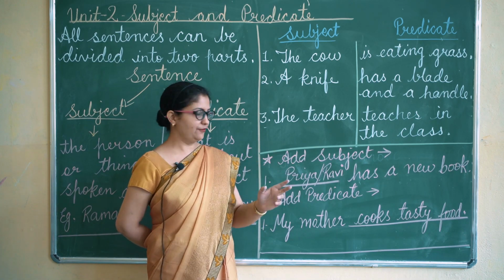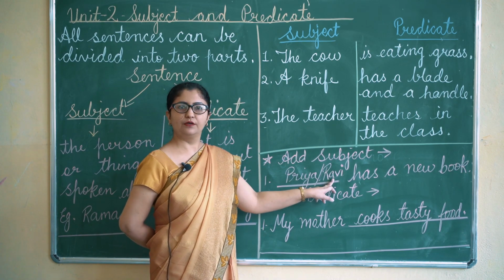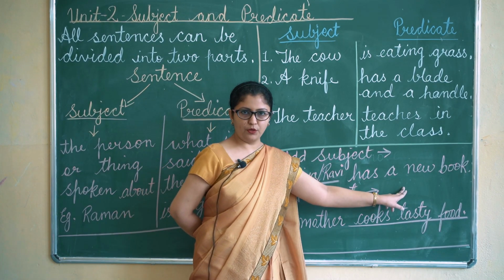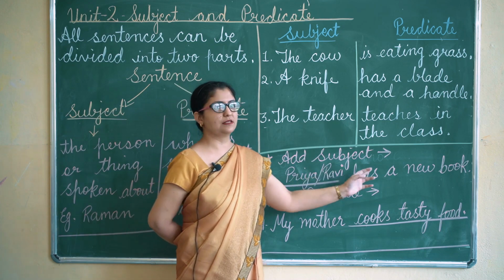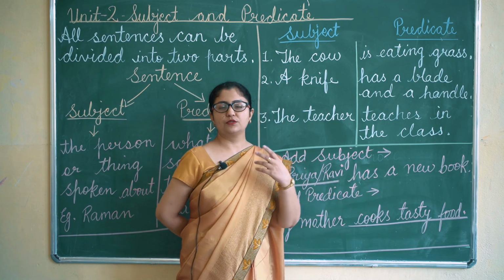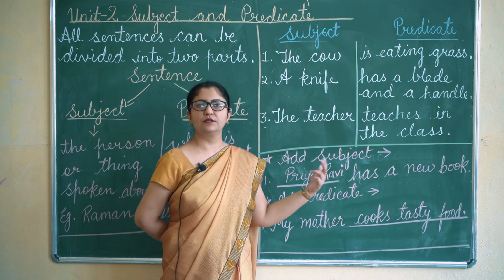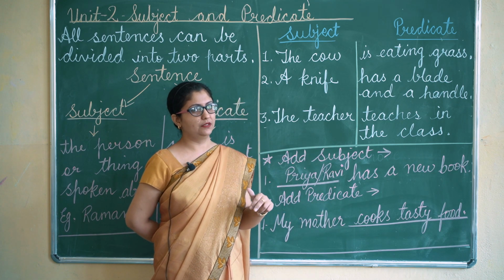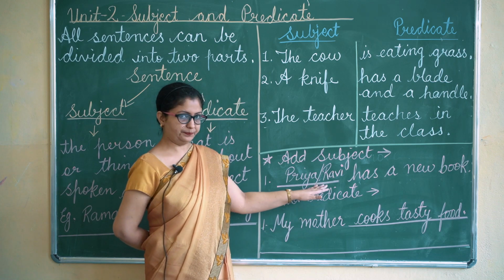For example, I have taken Priya or Ravi. I can say Priya has a new book. I can also say Ravi has a new book. You can also take any pronoun. She has a new book, he has a new book. So, she and he will also be the subject here.